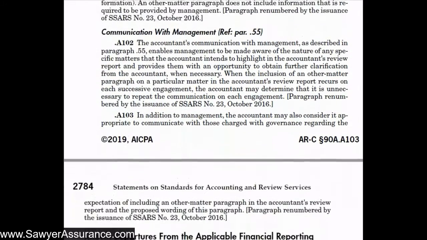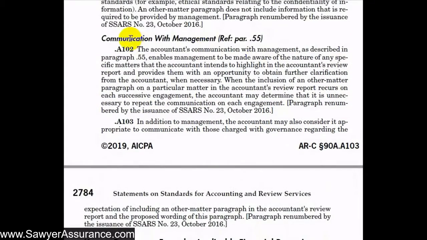Okay, and finally, let's take a look at the specifics of communicating with management about our plan to include an emphasis of a matter or other matter paragraph in our accountant's review report. It tells us here that by alerting management that we're going to provide that paragraph, it provides management an opportunity to obtain further clarification from us when they need it, and also maybe an opportunity for us to make sure that we understand what is happening in regard to the matter.